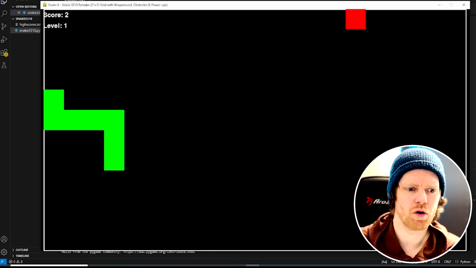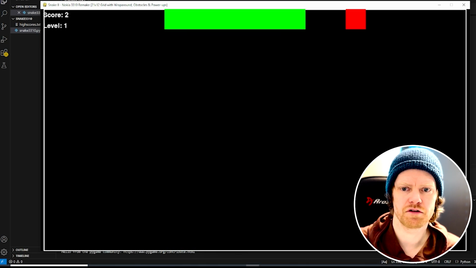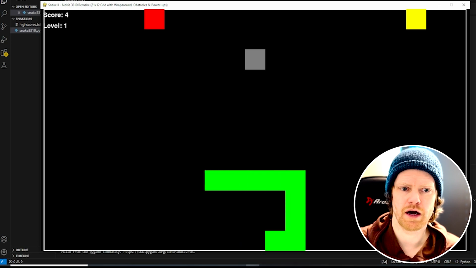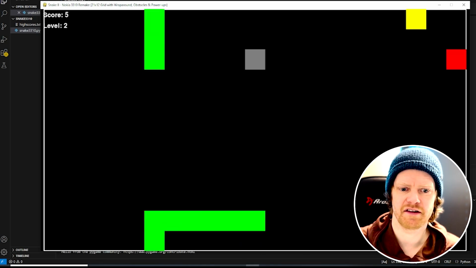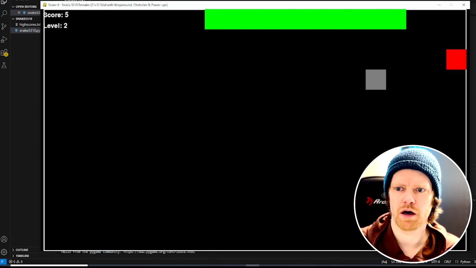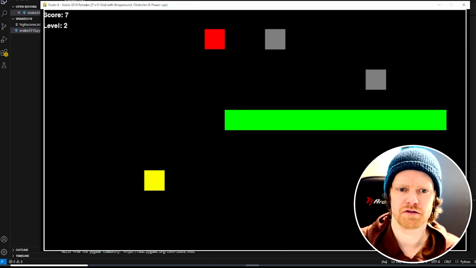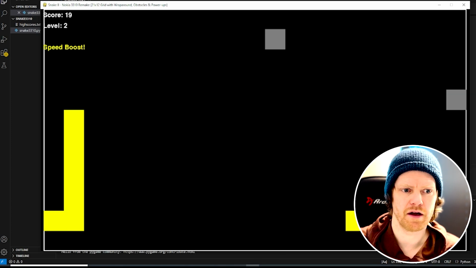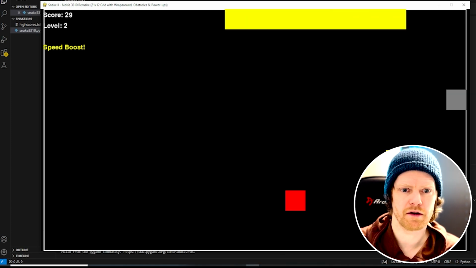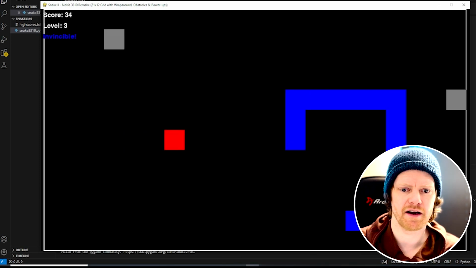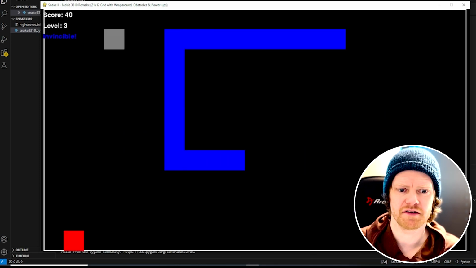It says level 1, score 2, score 3, score 4. So I'll just take this and check it. Yes, that increased the level to level 2. So that is working. Now I'll hope for some more speed boost upgrade, and I'm getting ×5. Yes, the score was increased by 10 and I was at level 2, so that is perfect.